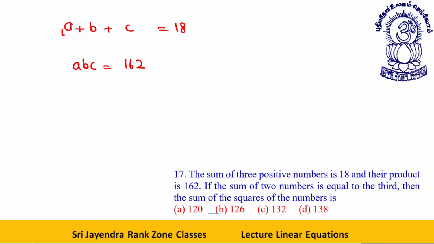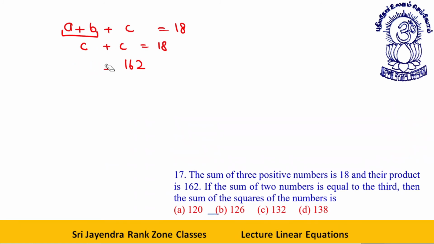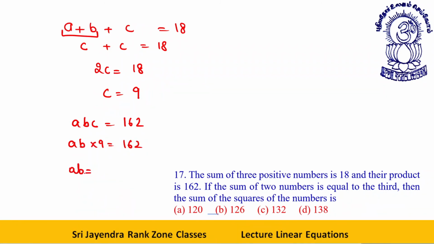Given to us that this is C, C plus C is equal to 18. This gives me 2C is equal to 18, C is equal to 9. Again, A, B, C is equal to 162, A, B into 9 is equal to 162. That means A into B is 18.